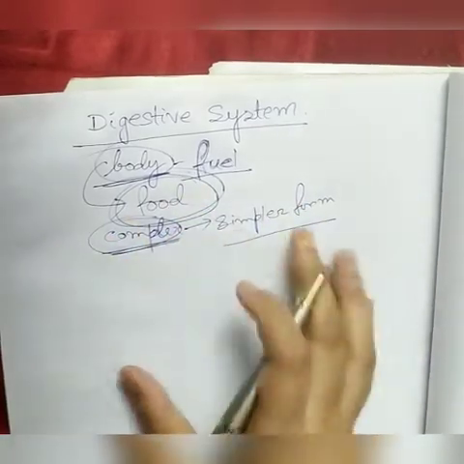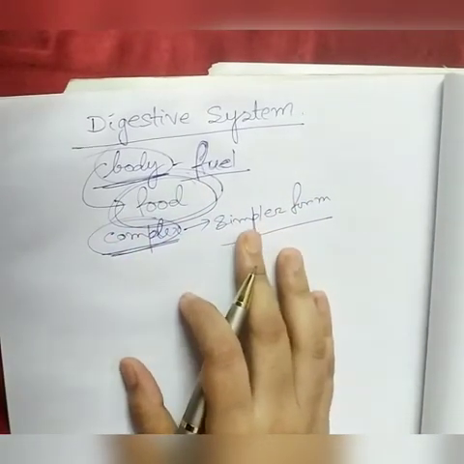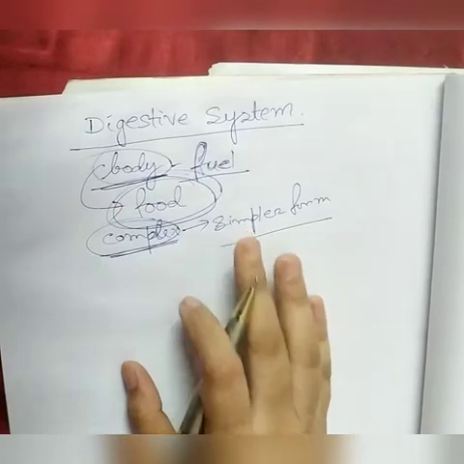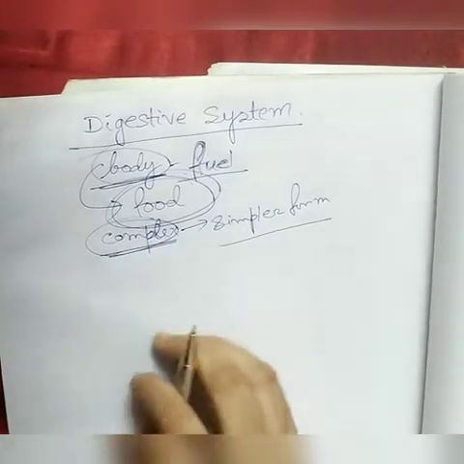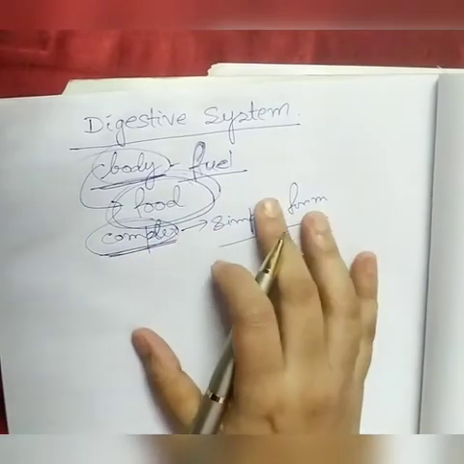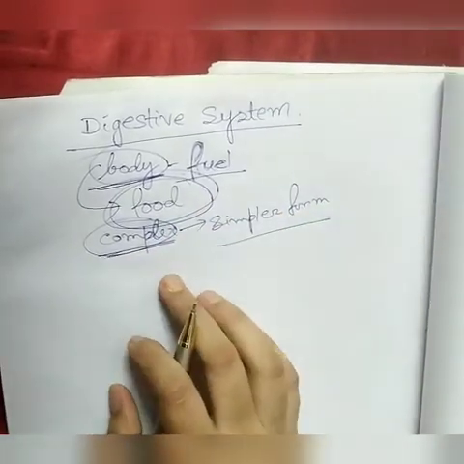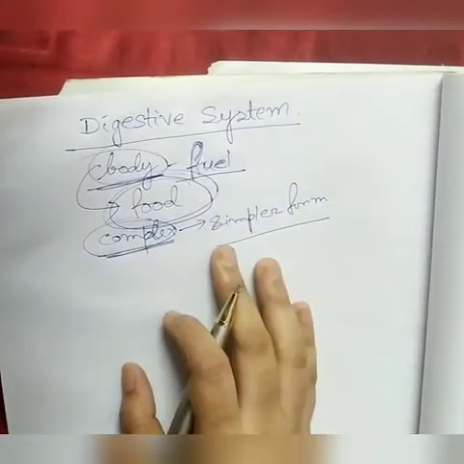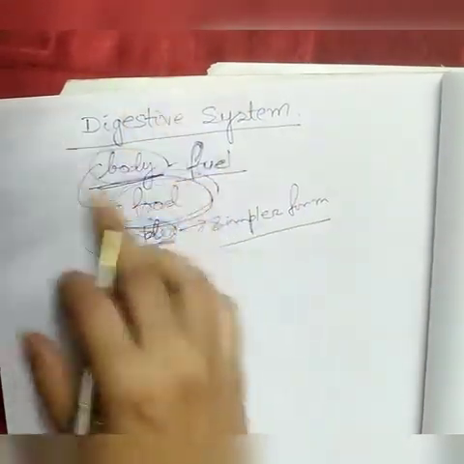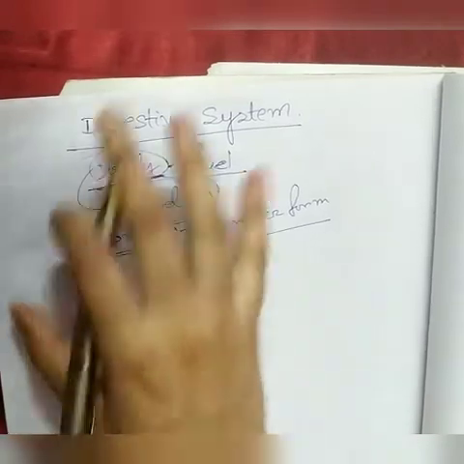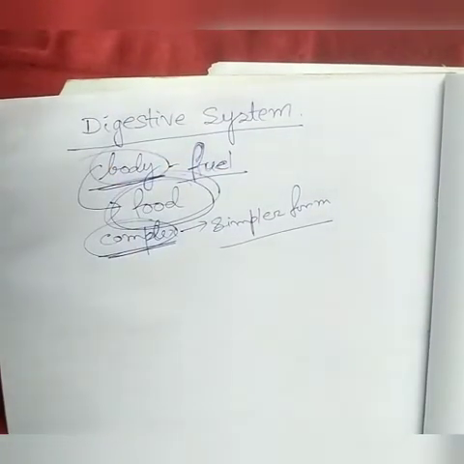That is about digestion. And in the human body, some organs together make an organ system. The organ system which helps in digestion is the digestive system. This is the introduction of this chapter.